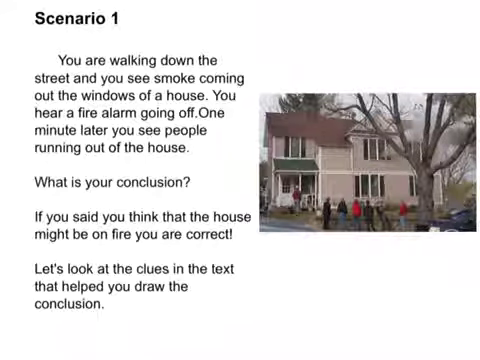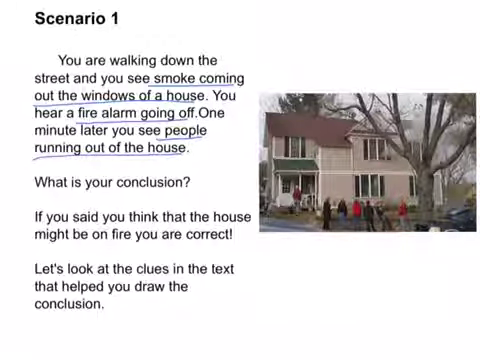Let's look at the clues in the text that helped you draw that conclusion. The first clue was that there was smoke coming out of the windows of the house. The next clue was that the fire alarm was going off. And the last clue is that people were running out of the house. Using your personal knowledge and experience and the clues from the text help you draw that conclusion.